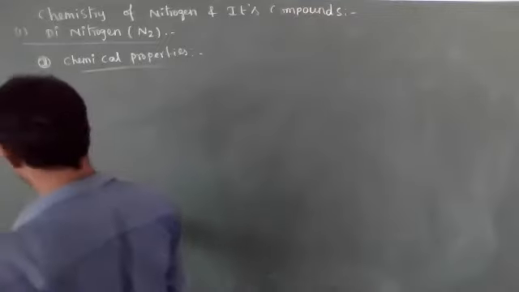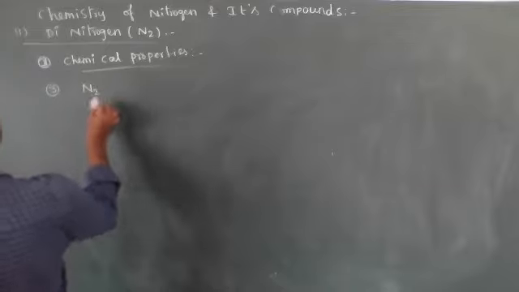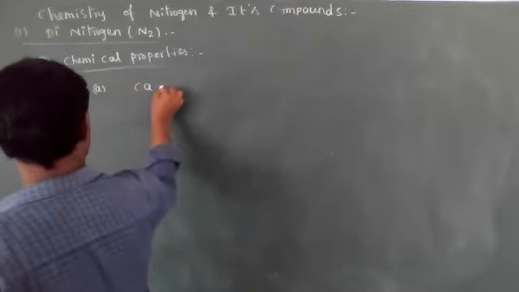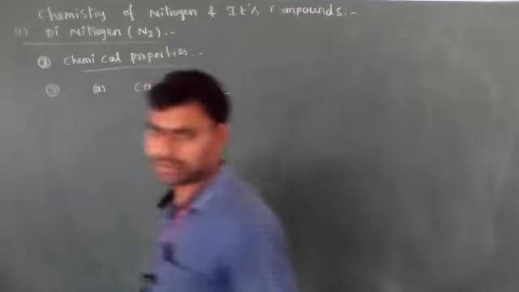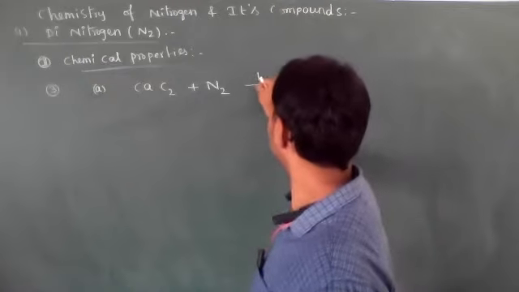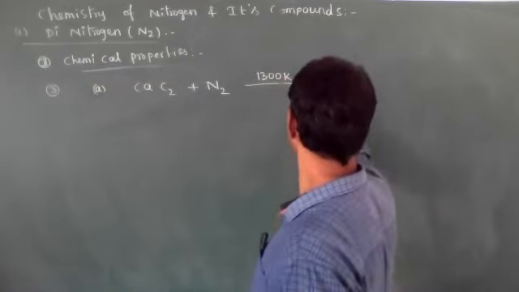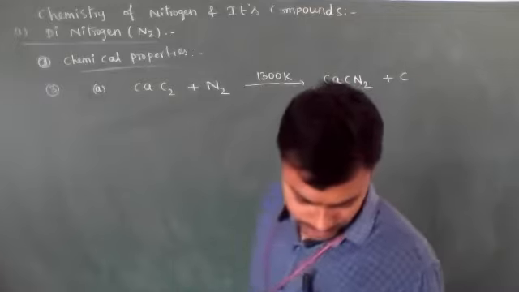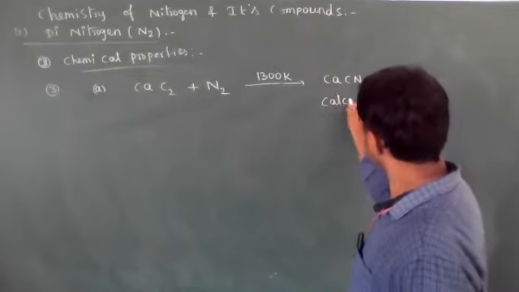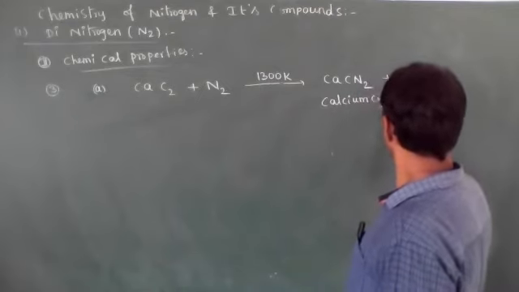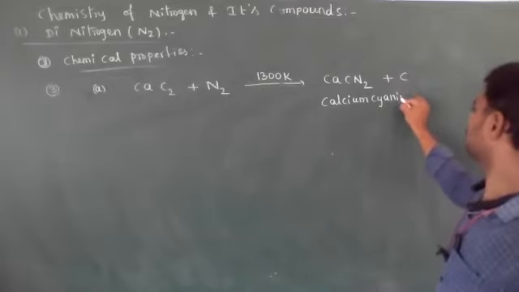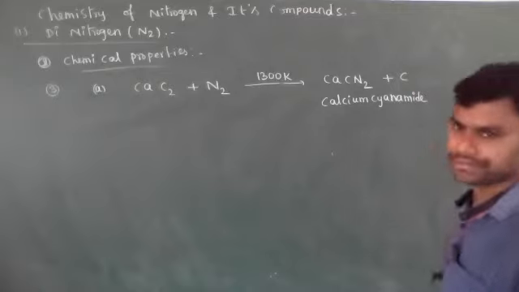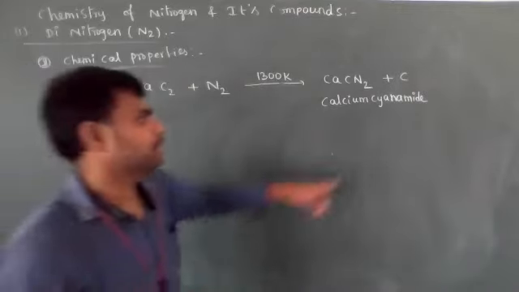This nitrogen gas combined with calcium carbide at around 1300 Kelvin temperature forms CaCN2, calcium cyanamide. CaCN2 is known as calcium cyanamide, plus carbon graphite.